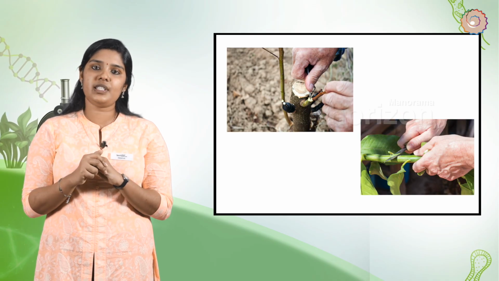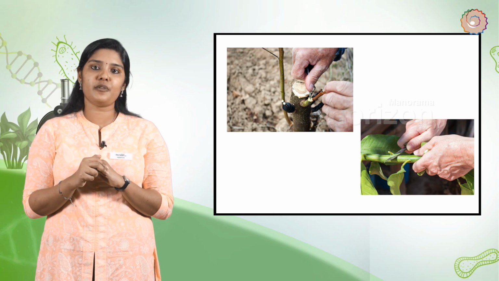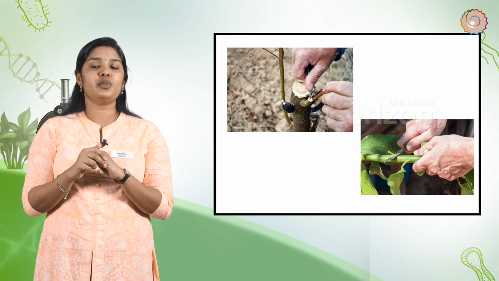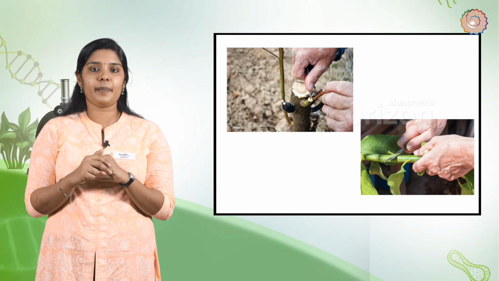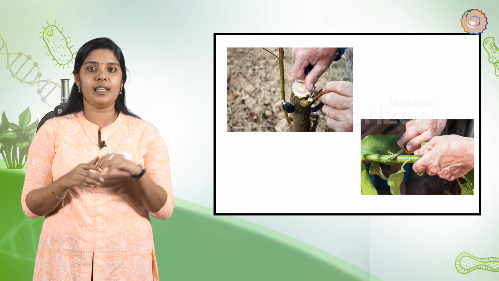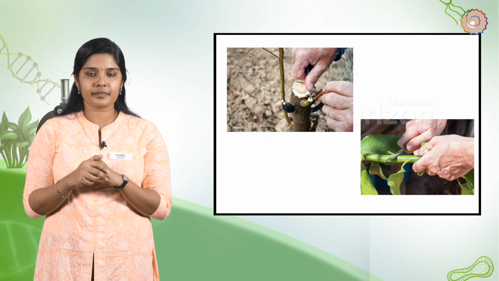Grafting is an artificial technique of vegetative propagation used to join parts of plants so that they appear to grow as a single plant. In this technique, the cutting from one plant is attached to the upper part of another plant that grows on the root system.